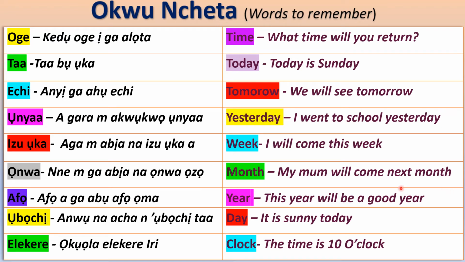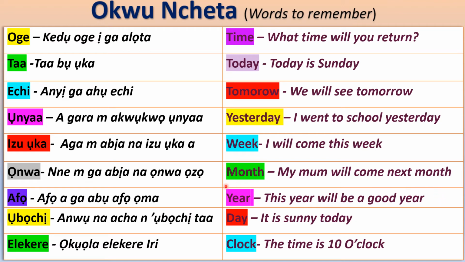So next bụ ọzọ, right? Ọzọ. So if you want to switch it, right, and say your mom will come this month, it will be nne m ga-abịa na ọnwa a. So it's just to take out the ọzọ and add a to it. Nne m ga-abịa n'ọnwa ọzọ means my mom will come next month.